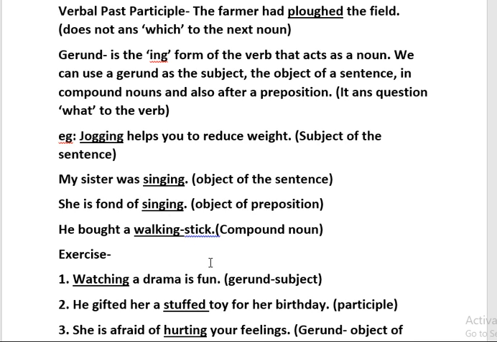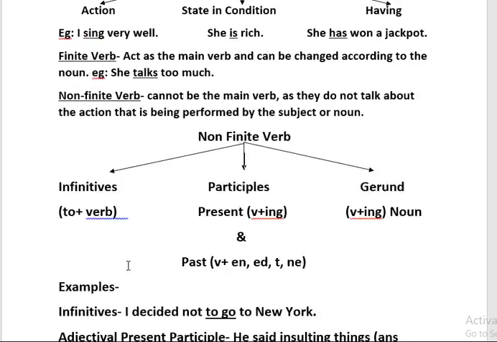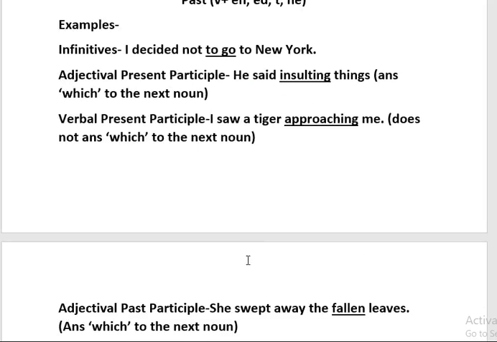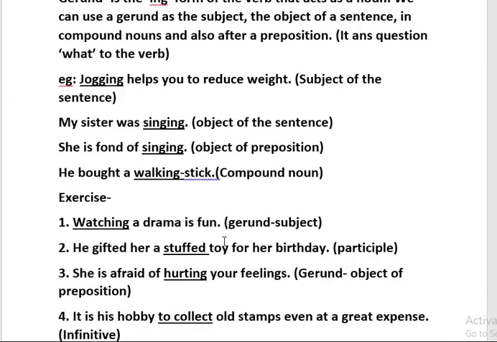You have to keep in mind gerund is very easy. It is just the ing form of the verb, but it acts as a noun in a sentence. You have to keep in mind, it acts as a noun in a sentence. Whereas participles are what? Describing words. They describe the noun. They don't act as a noun.